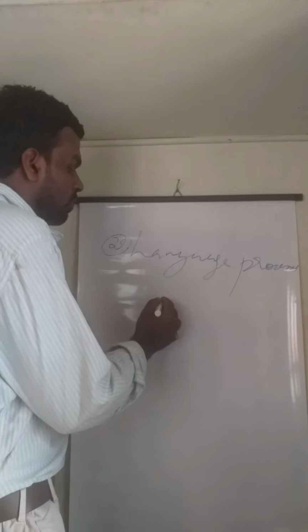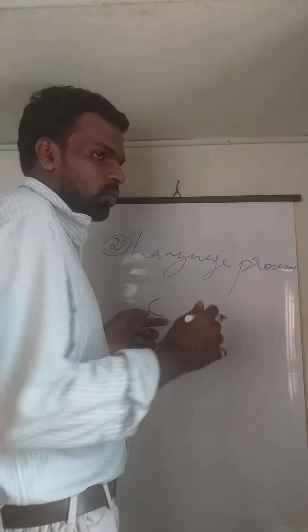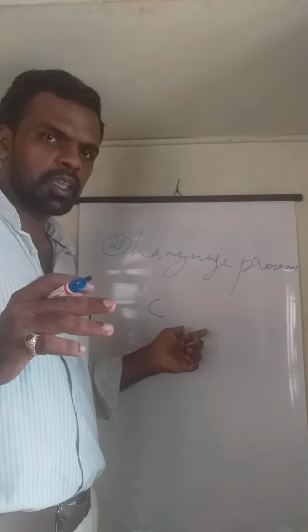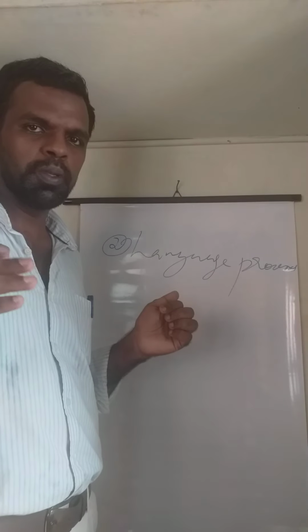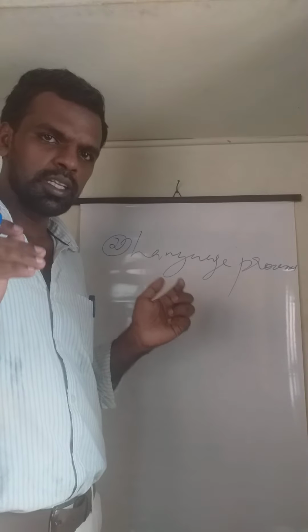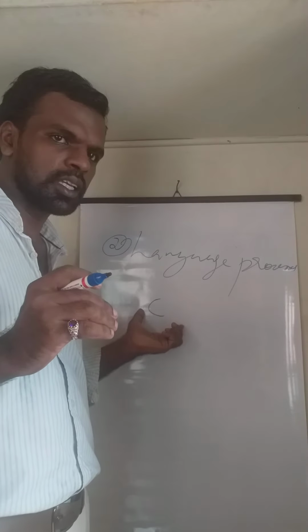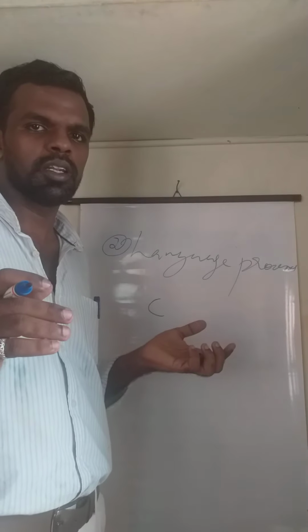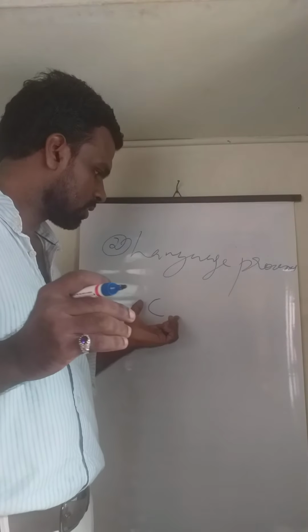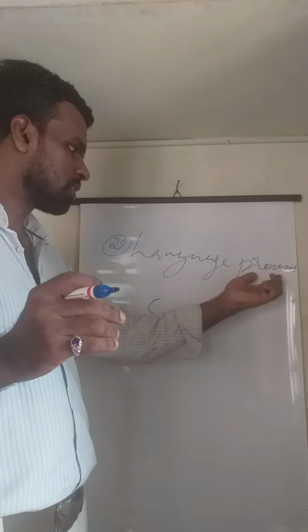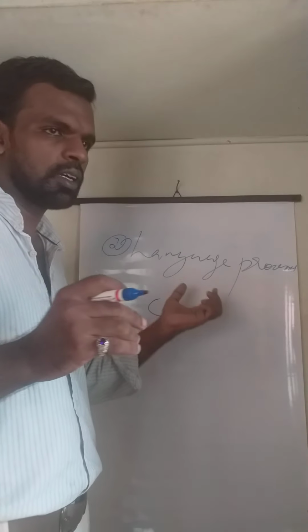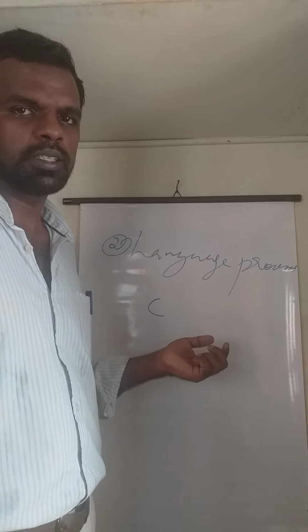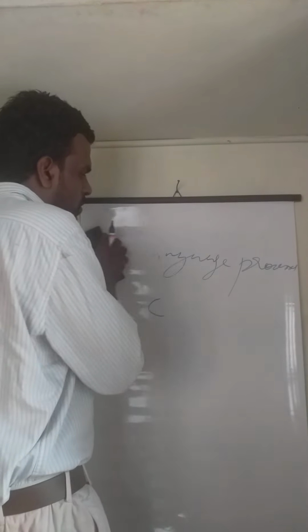C language is one of the computer languages. Human beings know Malayalam, English, Hindi. In that way, computer knows the C language. It has so many words and other things. The language processor will process the C language and convert it to an understandable form. That is the language processor. Third one is